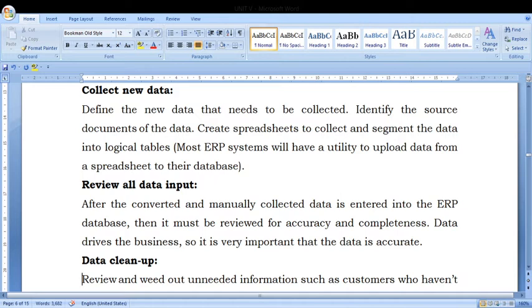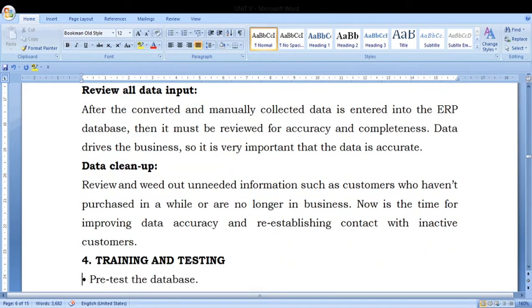After the last one, what they are saying is data cleanup. After reviewing, we have to find out which data is required and which is not required. Data that is not required, we have to clean up, like cleaning up a mobile phone, the same type. We have to clean it.